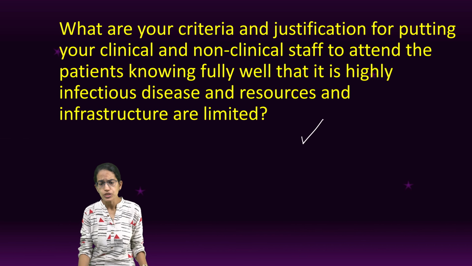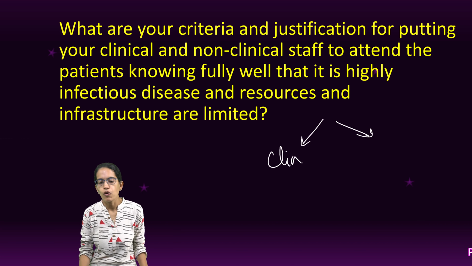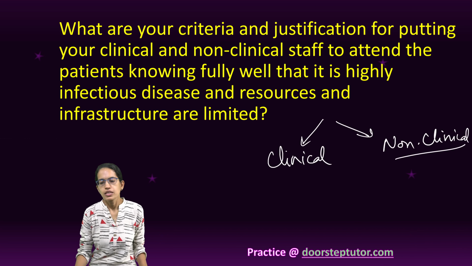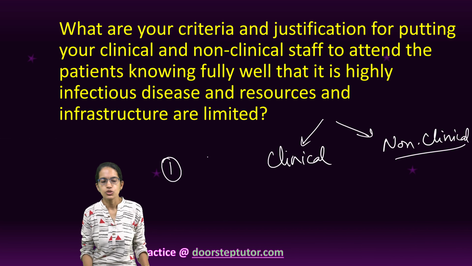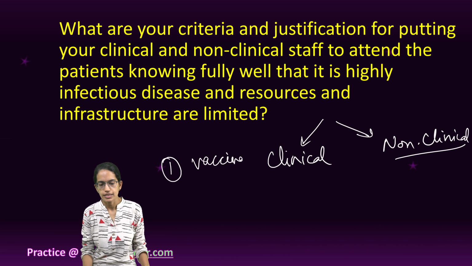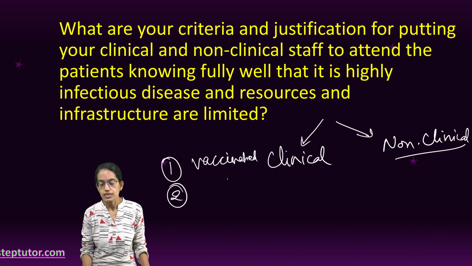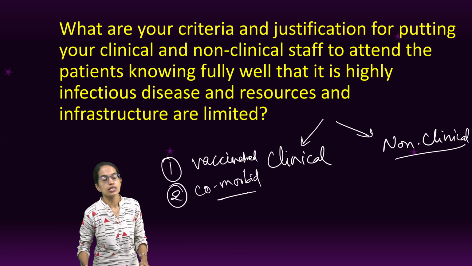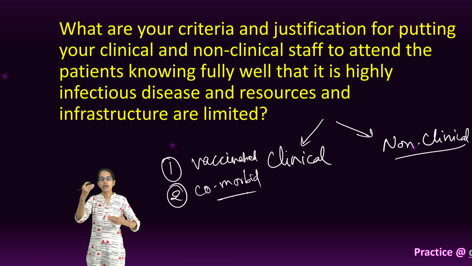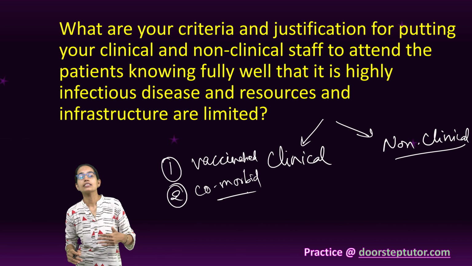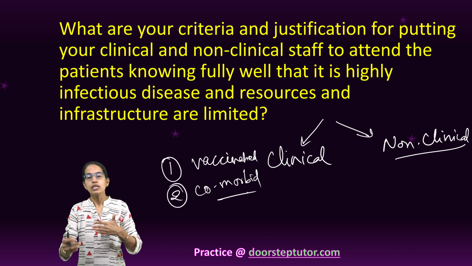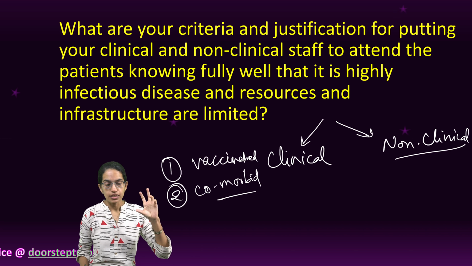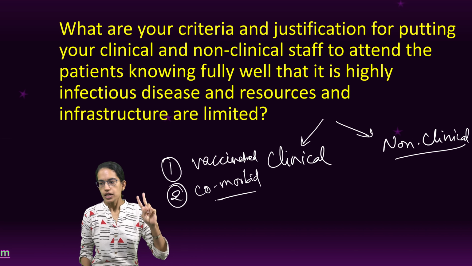Now, two things that you have to identify here. First of all, whether the staff is clinical or the staff is non-clinical, right? Now, for either of the staff, the first thing should be that the staff should be vaccinated. The second condition that you can consider is the comorbidities. The staff which is relatively healthy would be put on the front line, and the staff which has comorbid conditions could be put on a secondary front. So, as a hospital administrator, these are the two most important things you would consider.